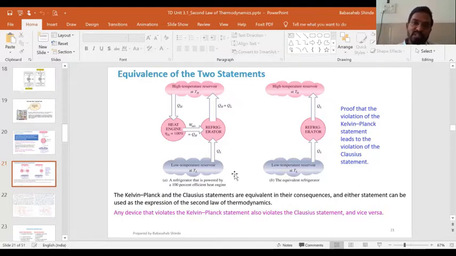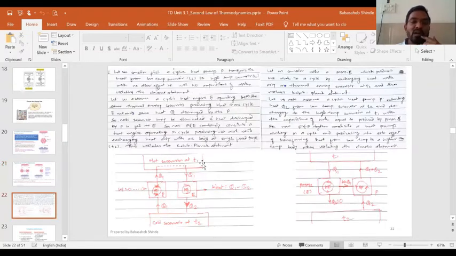And if you violate the Clausius statement, you get violation of Kelvin Planck statement. So violation of one leads to violation of the other, and this dependence is called equivalence of those two statements, which we proved through two examples.